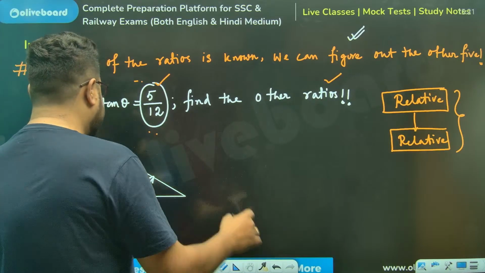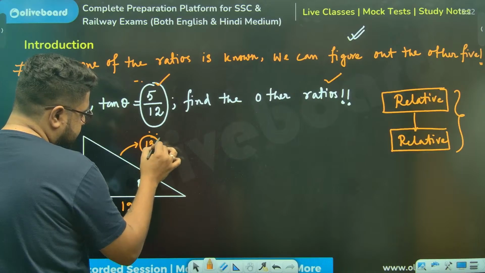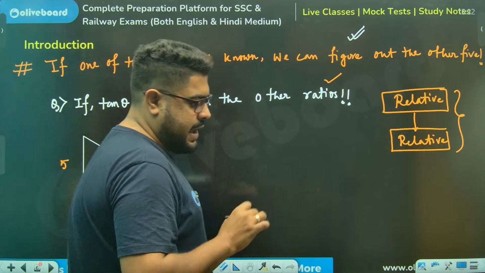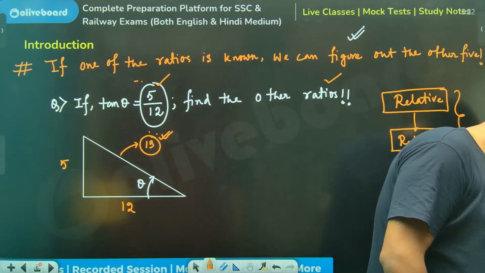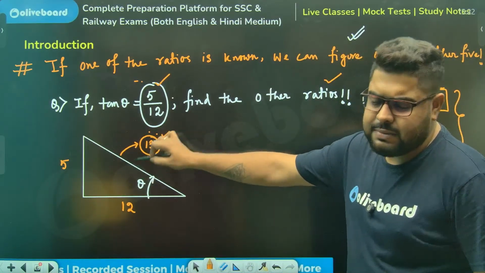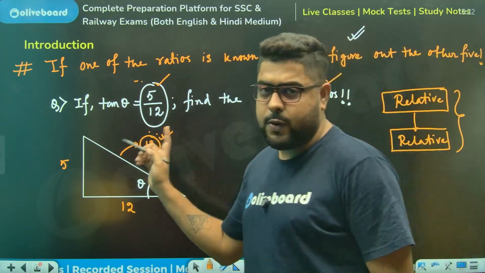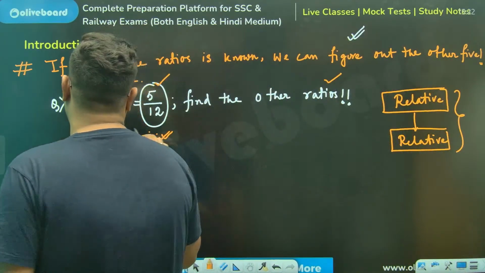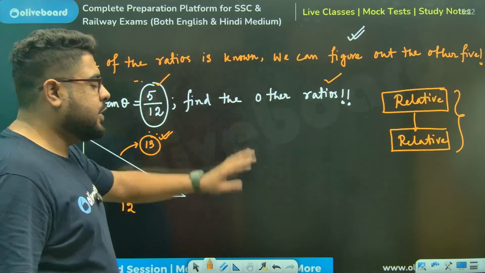So what will this be, sir? This will be 13. Everybody clear this? Now, why? Because just use Pythagoras theorem. Use root over of 5 square plus 12 square. We'll talk about, this is also a part of something called Pythagorean triplet. We'll talk about that today only, don't worry.